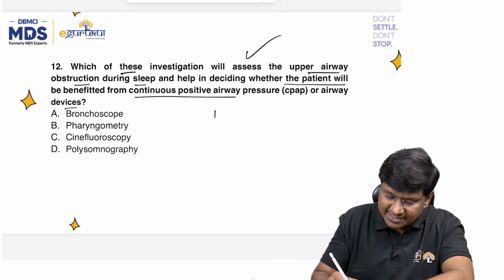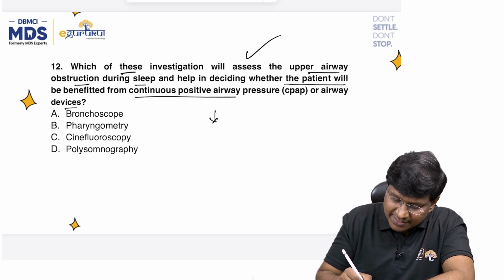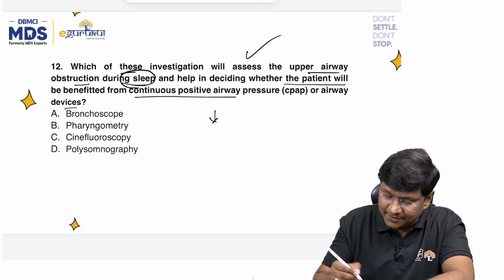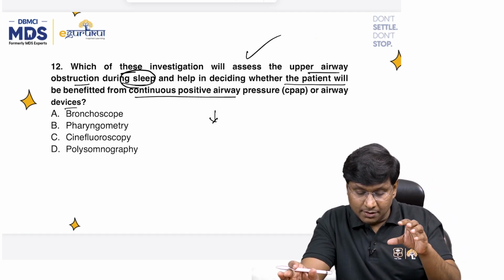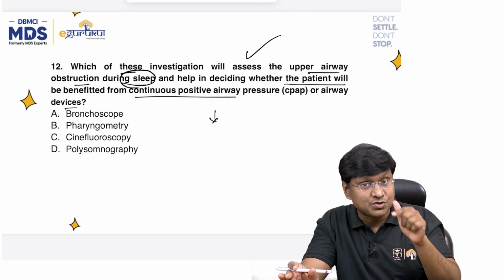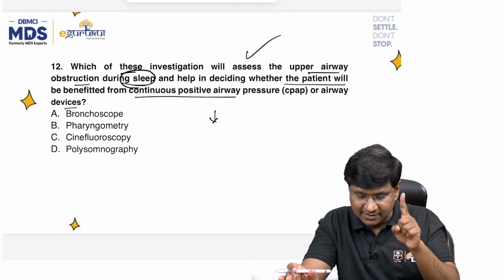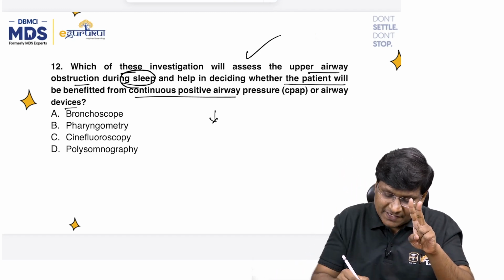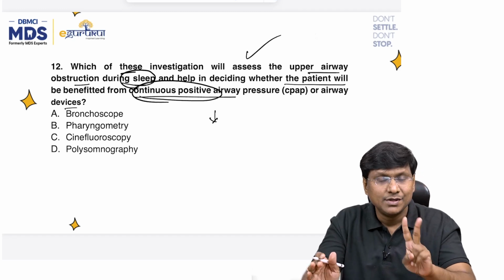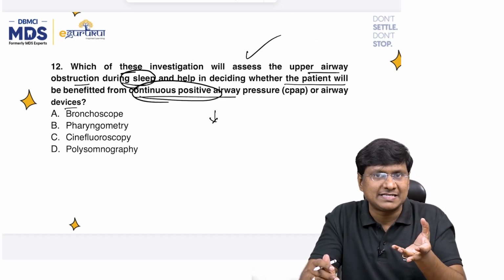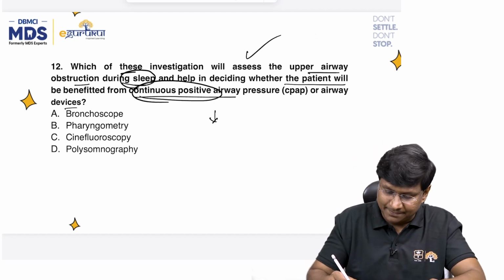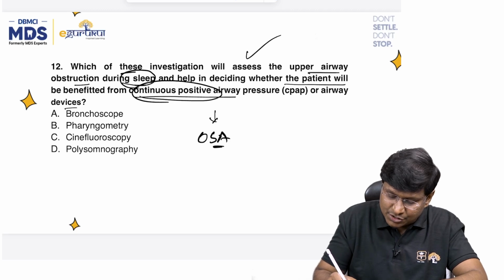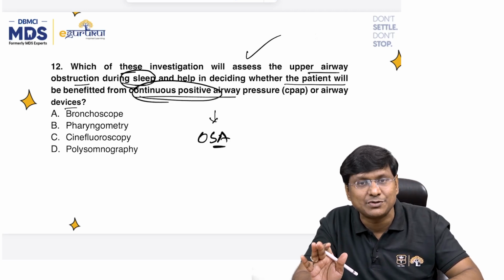So what is the clinical scenario given to you here? The individual is getting up from the sleep. So, it will assess the upper airway obstruction during the sleep, and that is one point, and benefited from the CPAP. So intermittent arousal during the sleep and requirement of the CPAP is very much important in patients with OSA, that is obstructive sleep apnea.